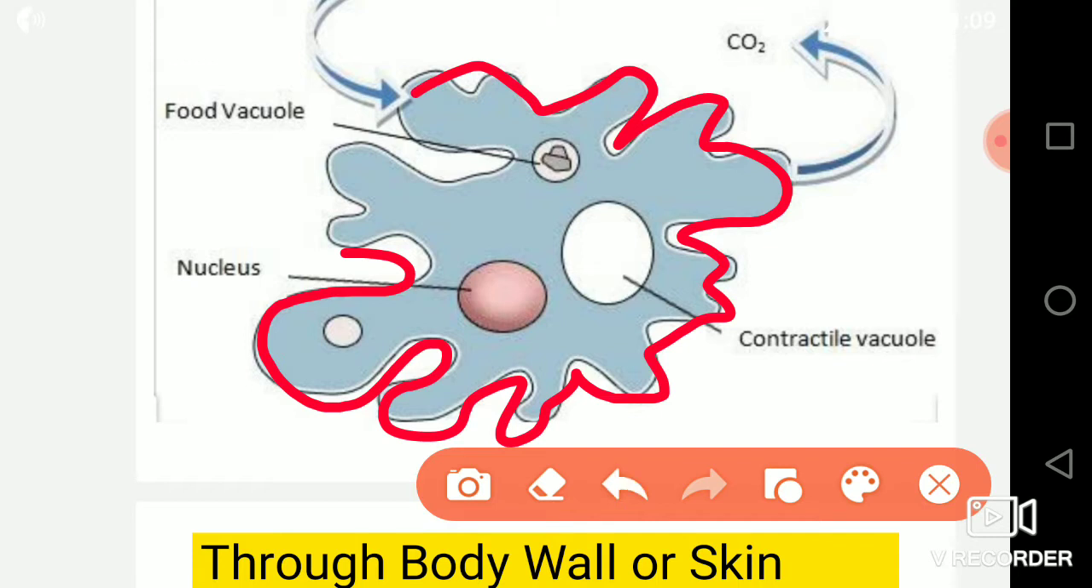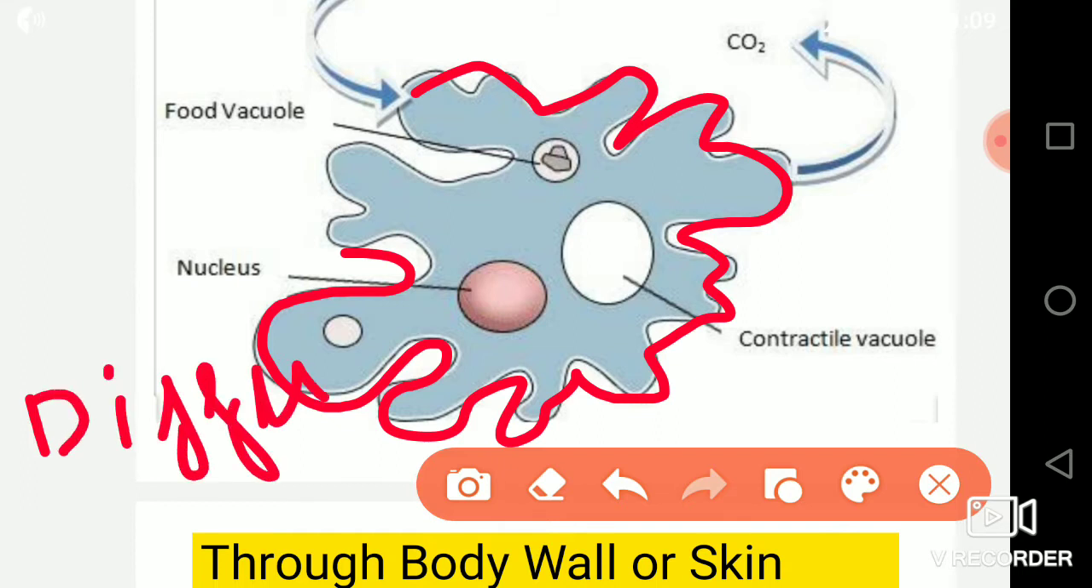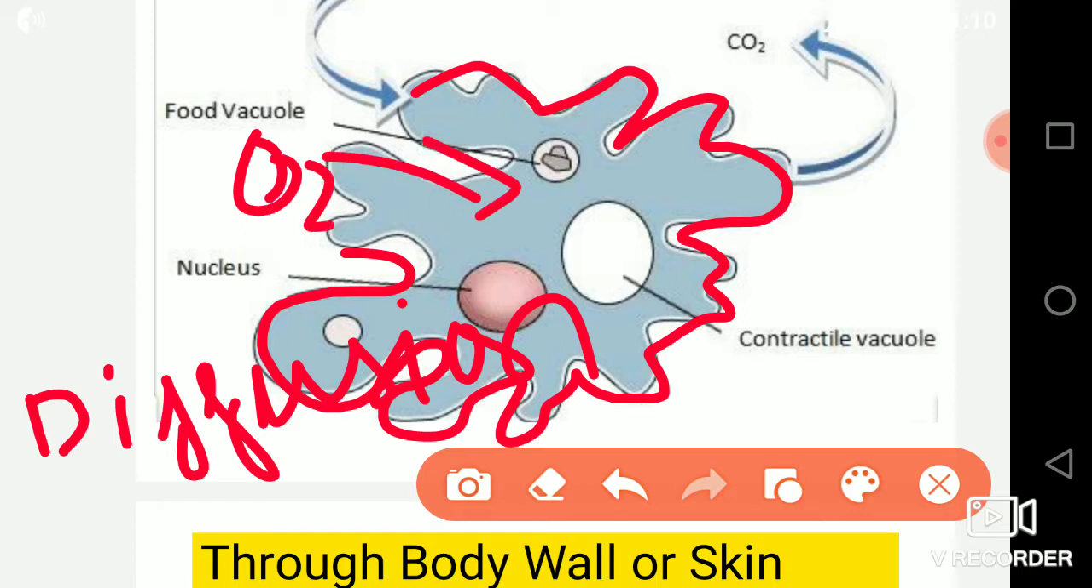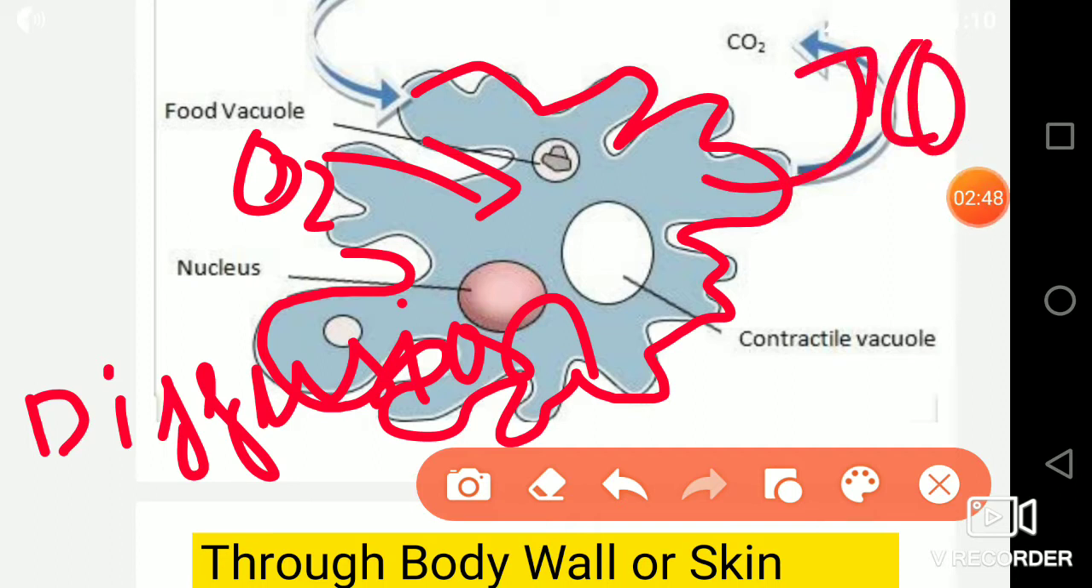Now what will happen by the process of diffusion? By the process of diffusion, the oxygen will enter inside the organism's body and the respiration process will take place. After completing the respiration process, it will release the carbon dioxide again into the environment, and this will also be through the process of diffusion.